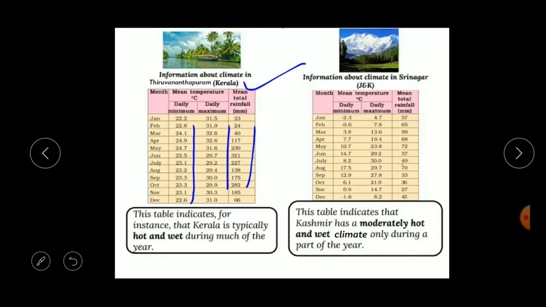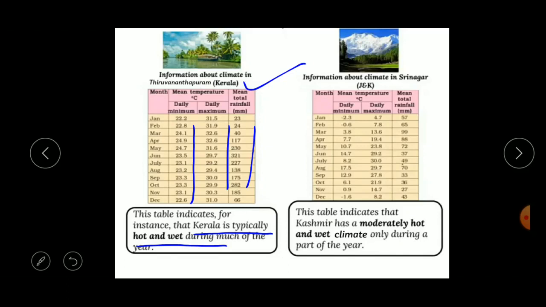So this table indicates, for instance, that Kerala is typically hot and wet during much of the year. So what is the climate of Kerala? It is hot and wet during much of the year. Understood? So what is the climate of Kerala? It is hot and wet.